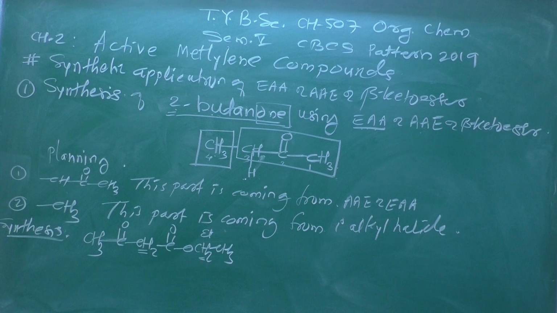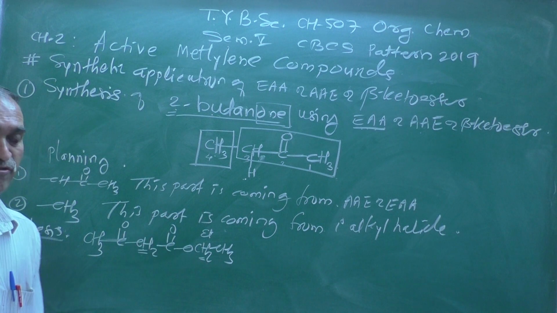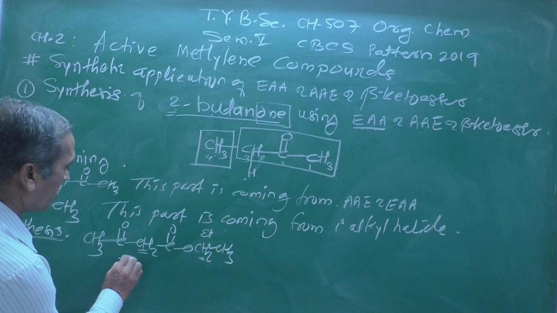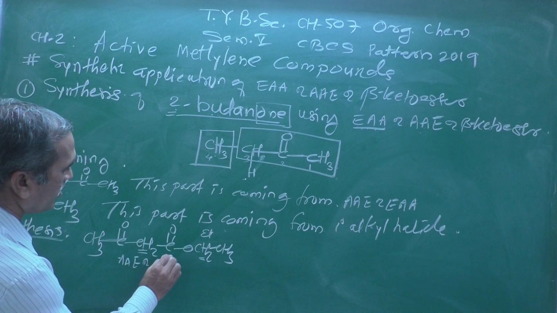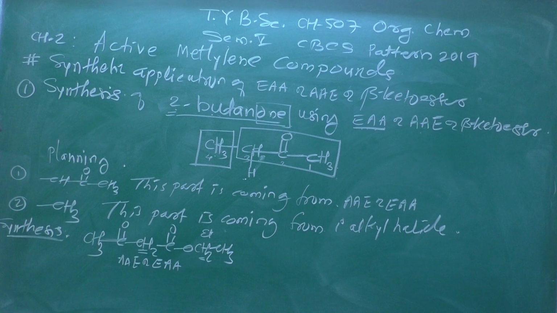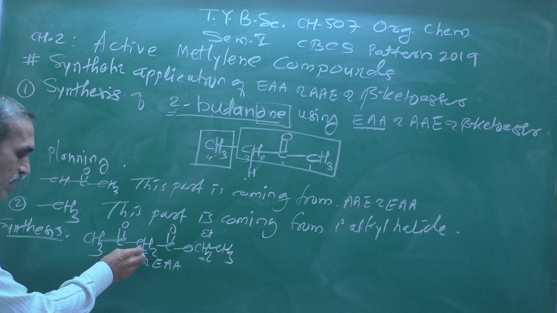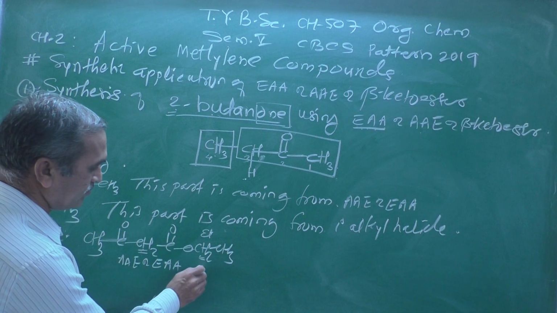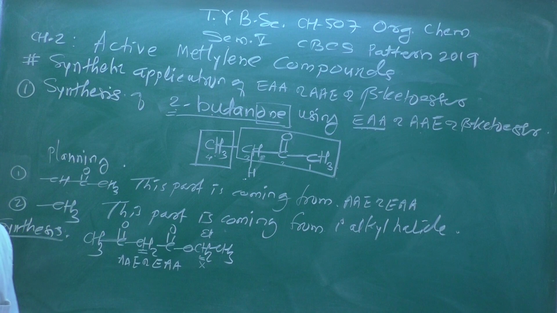Which group is known as a reactive methylene group, and why? Here acetoacetic ester or ethyl acetoacetate contains 2 methyl groups, one here, another one here, but this second one is not the reactive methylene group.